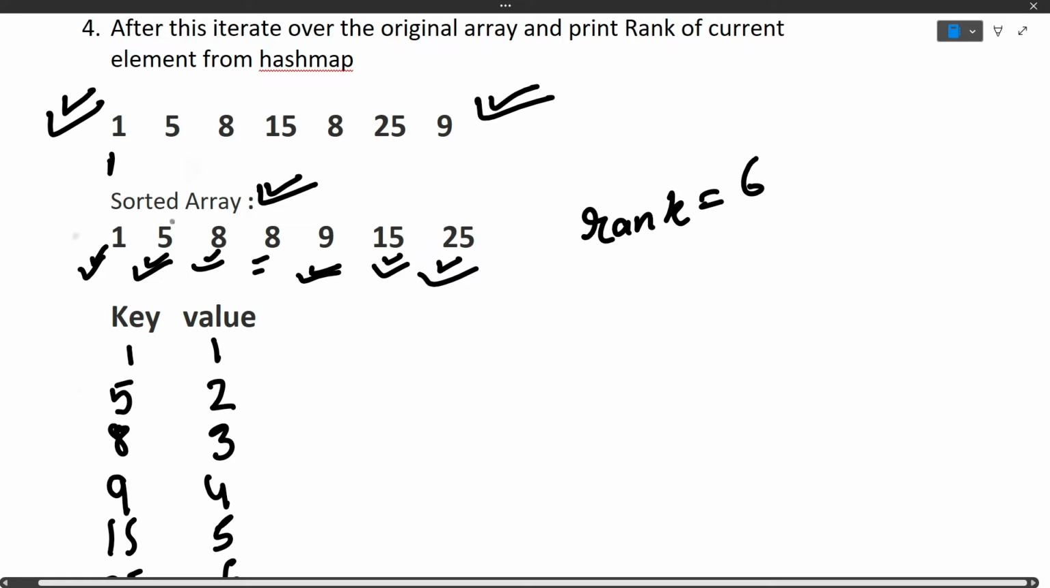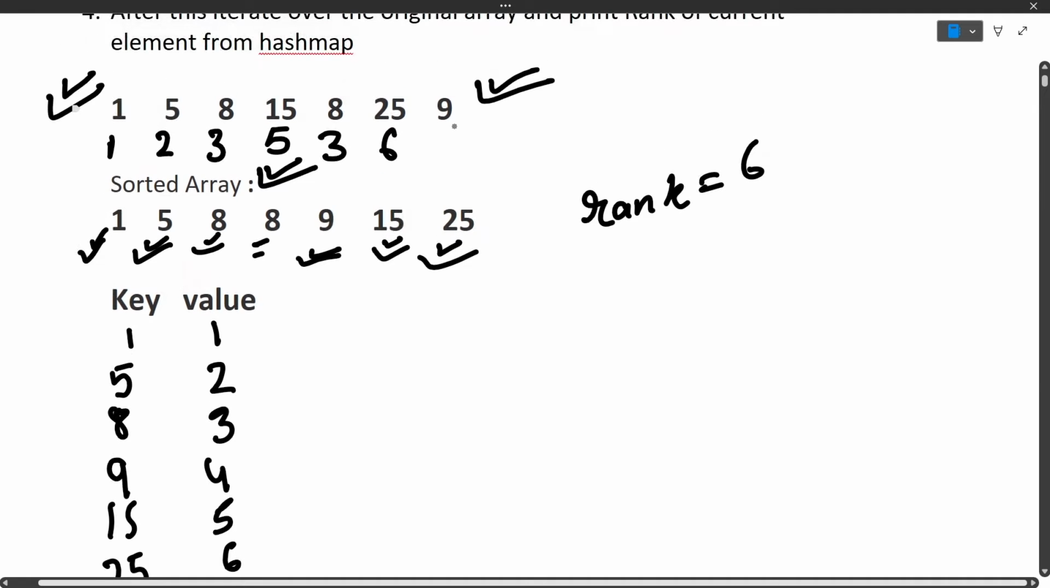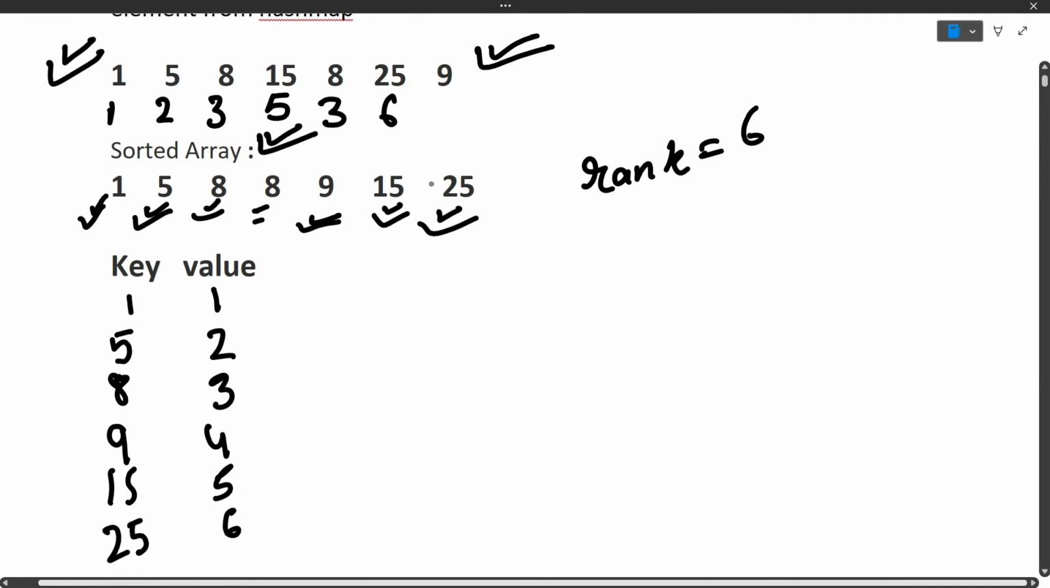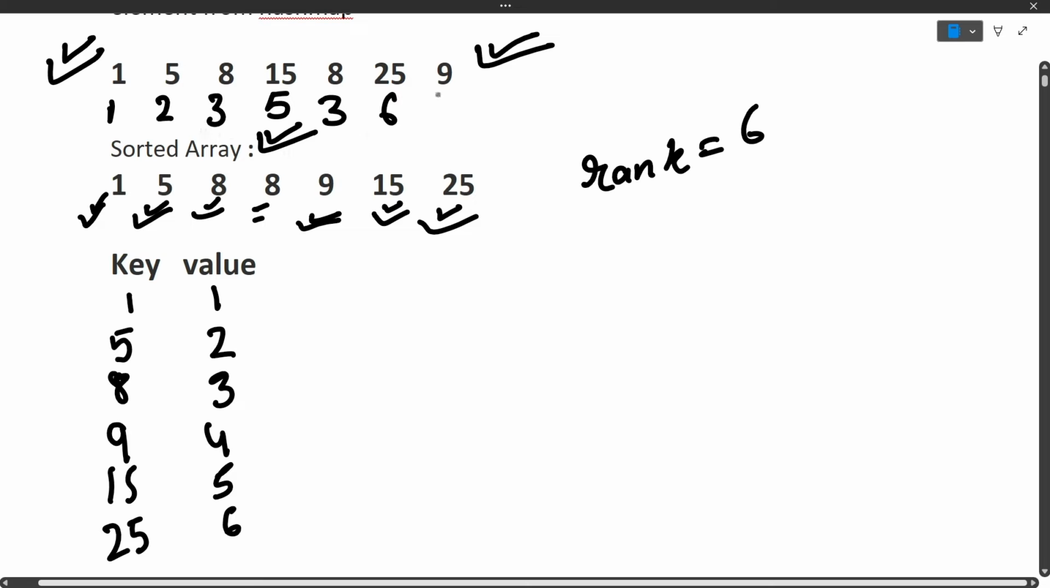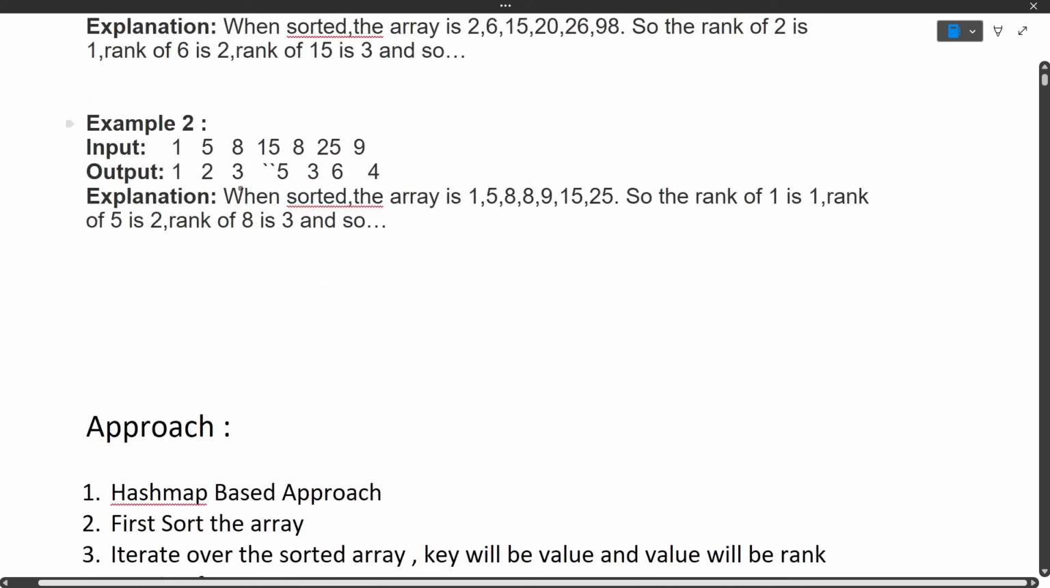Then we come to 5, rank will be 2, so we print 2 here. Then 8, rank is 3, we print 3. Then 15, value is 5, rank is 5. Then again 8, value is 3 only. Then 25, what is the rank of 25? It was 6. Then 9, what was the rank of 9? It was 4. So this is our actual output, that is 1 2 3 5 3 6 4.